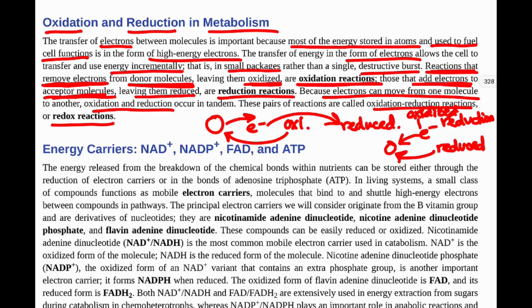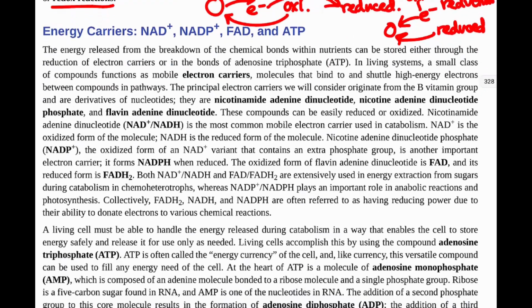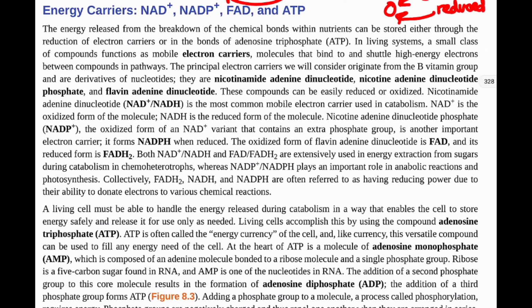When we have these redox reactions that I just briefly went through, you should already be familiar with them from a previous biology or chemistry class. We talk about energy carriers. Within biology we have energy carriers that go through and do these redox reactions.